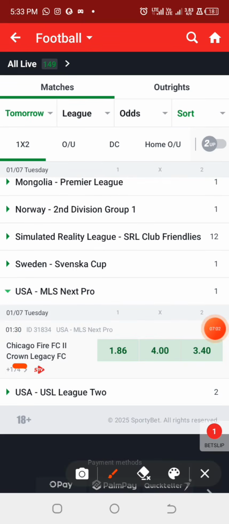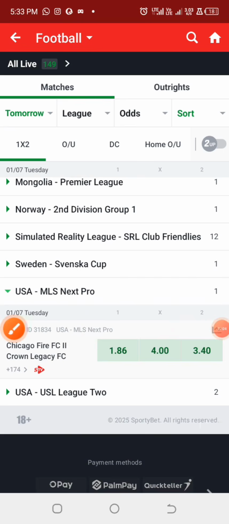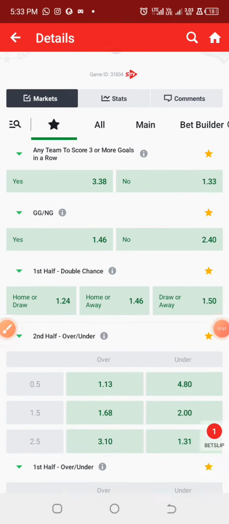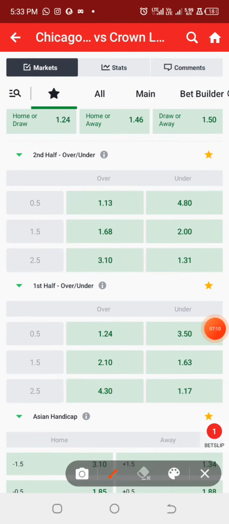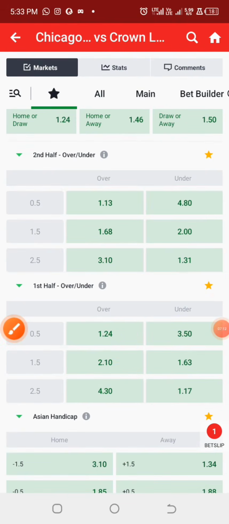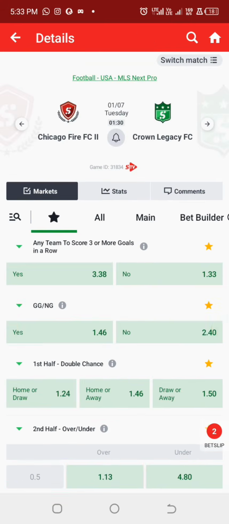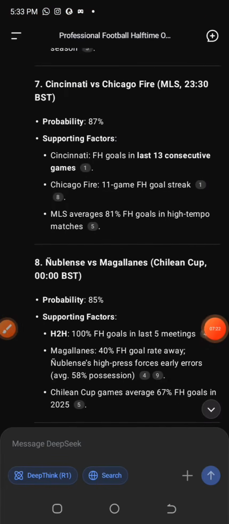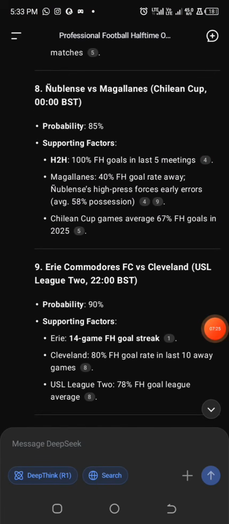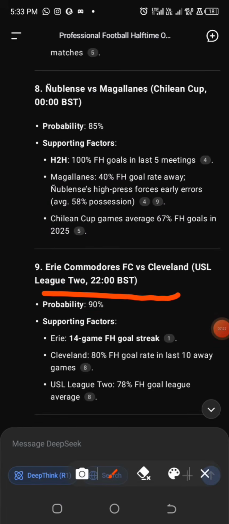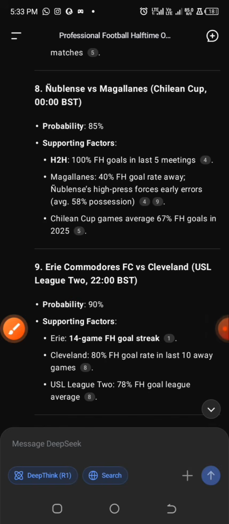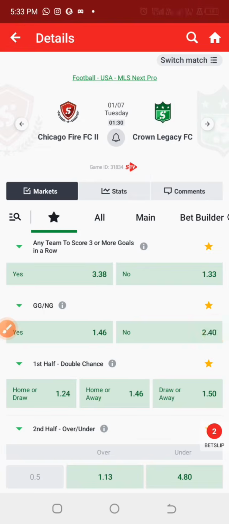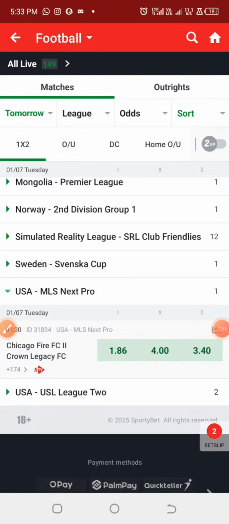Alright, so we have the Chicago Fire 2, and let us check the odd allocated to it for the first half over 0.5 goals. So we have it at an odd of 1.24 for this particular game. Alright, now let us look for another game that has a high probability of outcome, and let's check if we are going to get these particular fixtures on this bet platform.